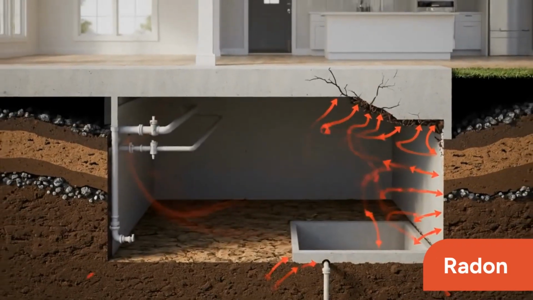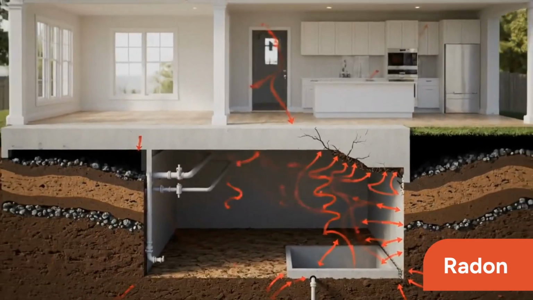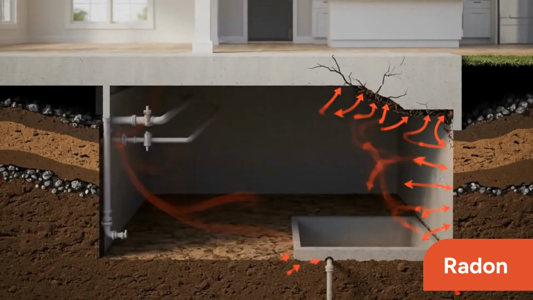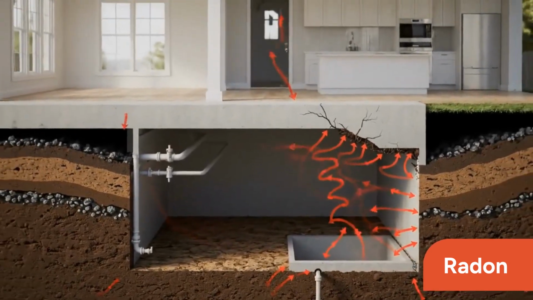Radon gas is a significant natural source. It's a colorless, odorless radioactive gas that forms from the decay of uranium in soil and rocks. It can seep into homes through cracks in foundations.